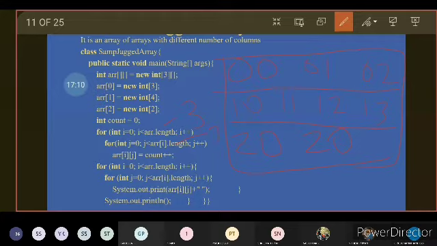And when the ith loop is incremented, now ARR of I dot length will be 4. So now the j loop will be executed 4 times. And when I is incremented once again, this j loop will be executed 2 times. So when you print this, you will get the values as 0, 1, 2, 3, 4, 5, 6, 7, 8 respectively. So this is what we call jagged arrays in Java.